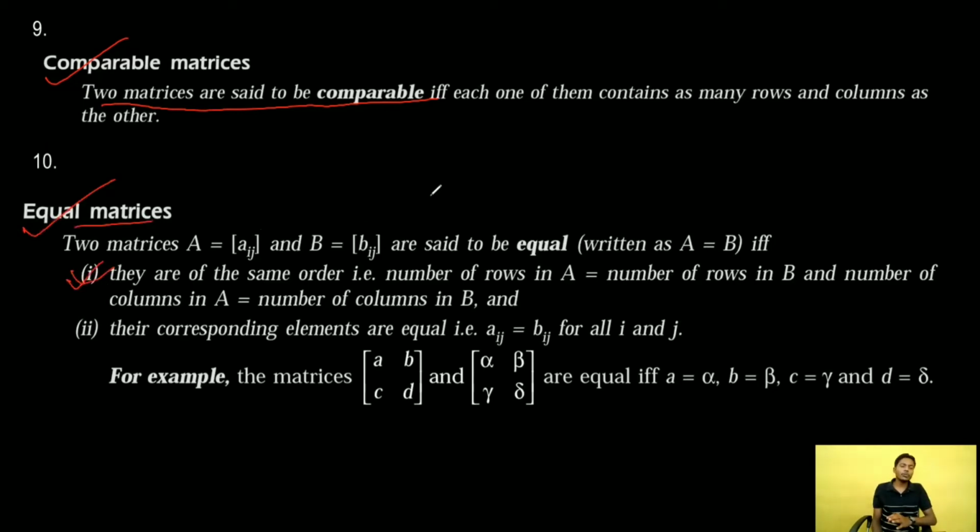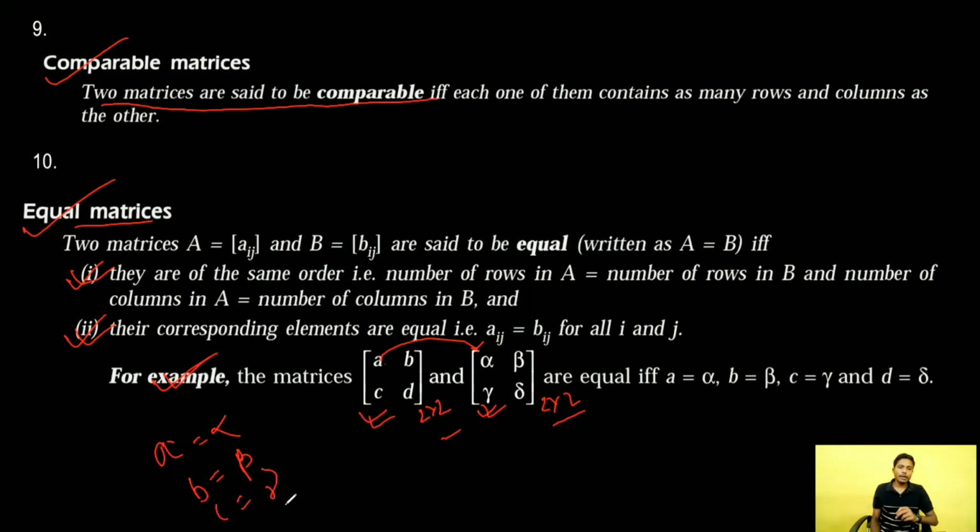Two matrices are called equal matrices, number one, if both of them contain the same number of rows as well as the same number of columns. For example, if these two matrices are equal, then definitely their order is the same. This is a 2 by 2 matrix and this is also a 2 by 2 matrix, so their order is the same. And their corresponding elements will be the same. That means A is equal to alpha, B is equal to beta, C is equal to gamma, and D is equal to delta. Okay.